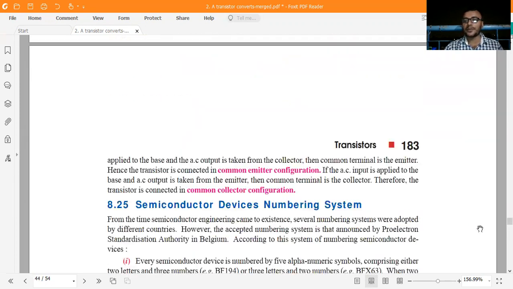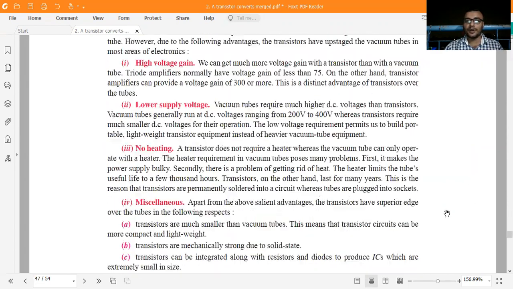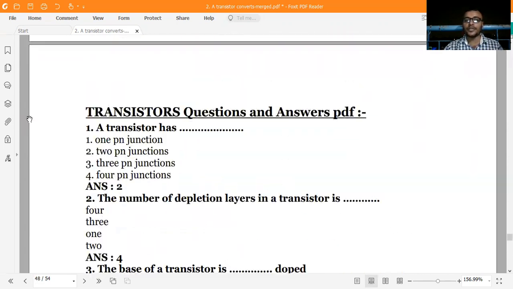Where we have to solve some questions. It is very important. Let us move. I hope the page number is going to come. Page number 48. We just take and you see the questions.